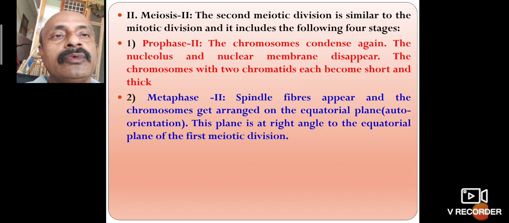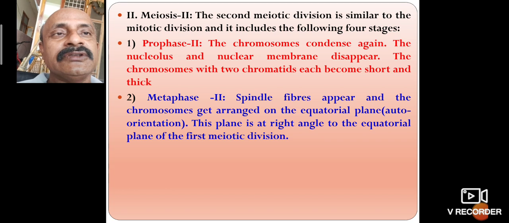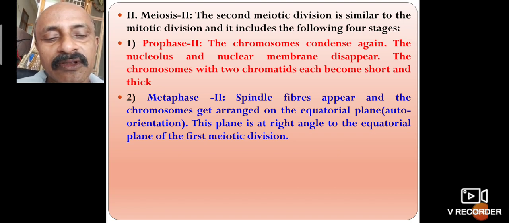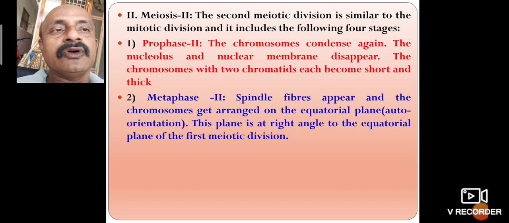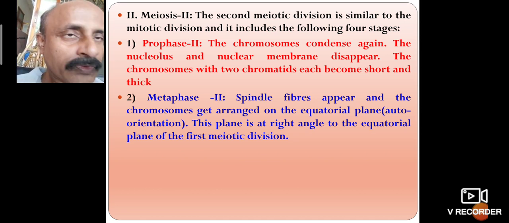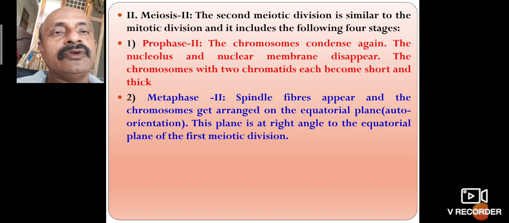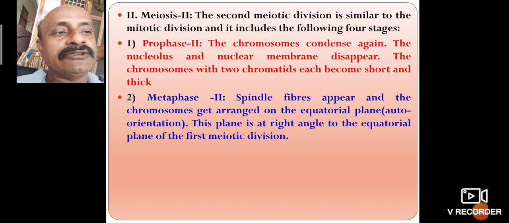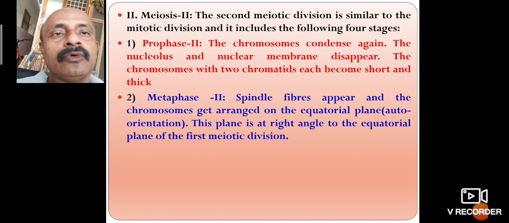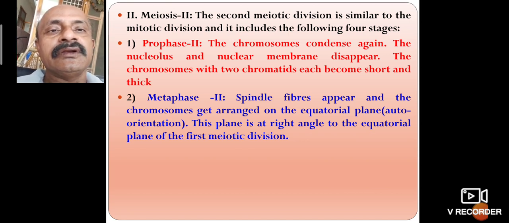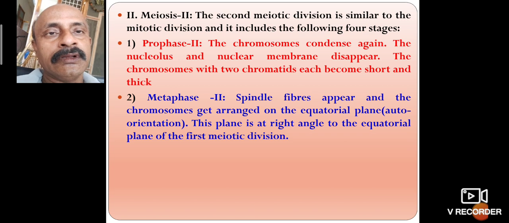In prophase 2, the chromosomes condense again. The nucleus and nuclear membrane disappear. In the same way as prophase 1, the chromosomes condense, coming close and shortening in form, and the nucleolus also disappears. The chromosomes, with two chromatids each, become shortened and thick.